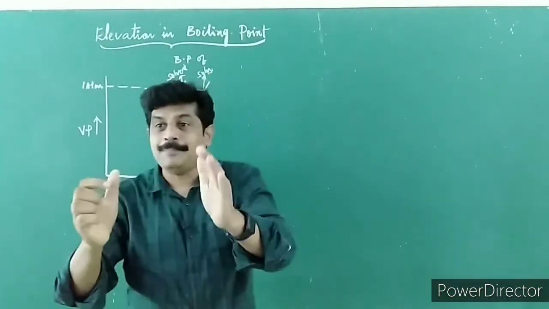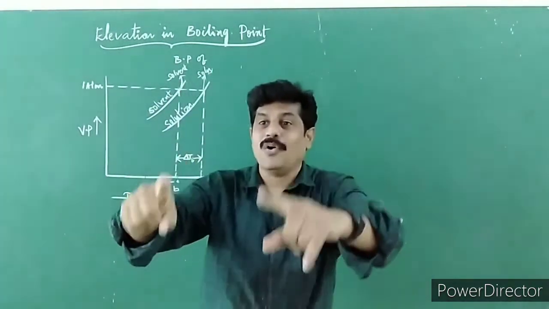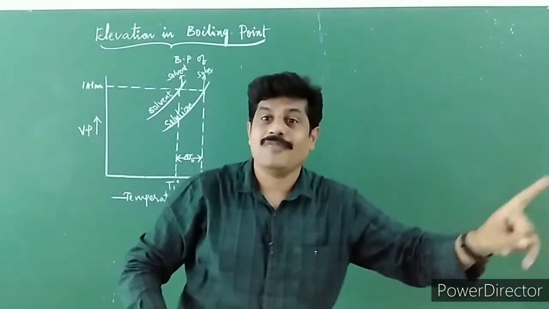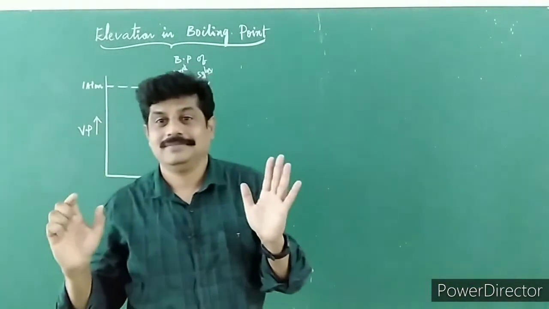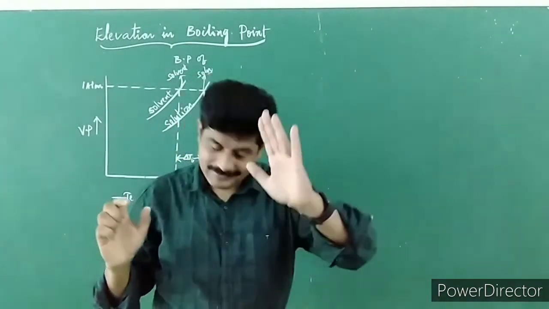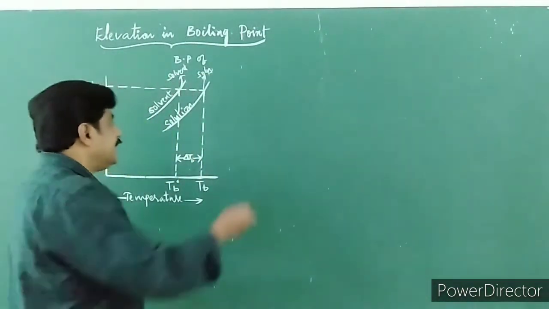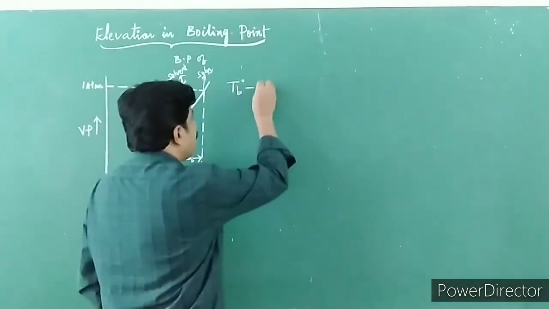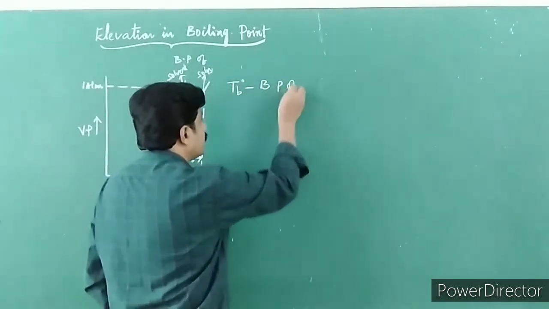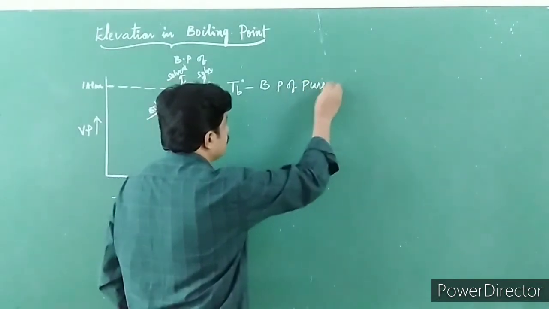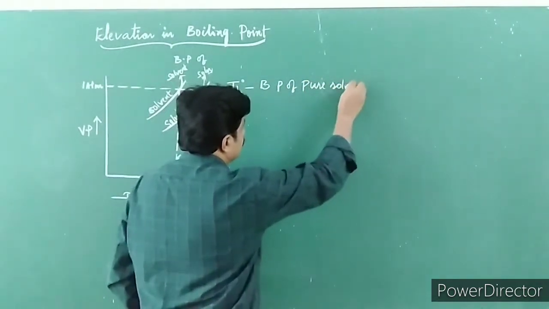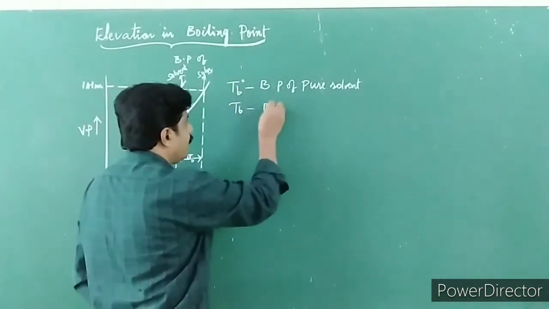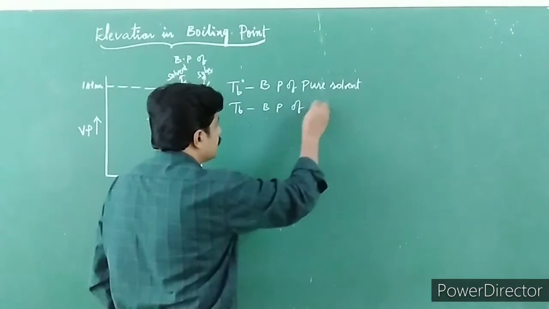Thus, the boiling point of the solution is always higher than that of the pure solvent. Let TB naught be the boiling point of pure solvent, and TB the boiling point of solution.